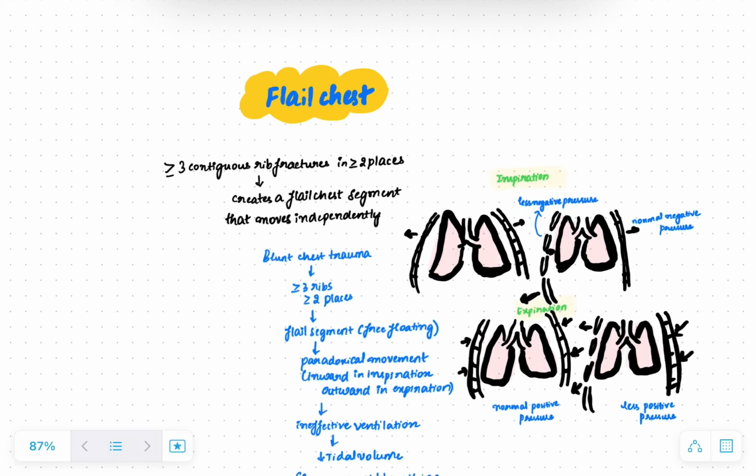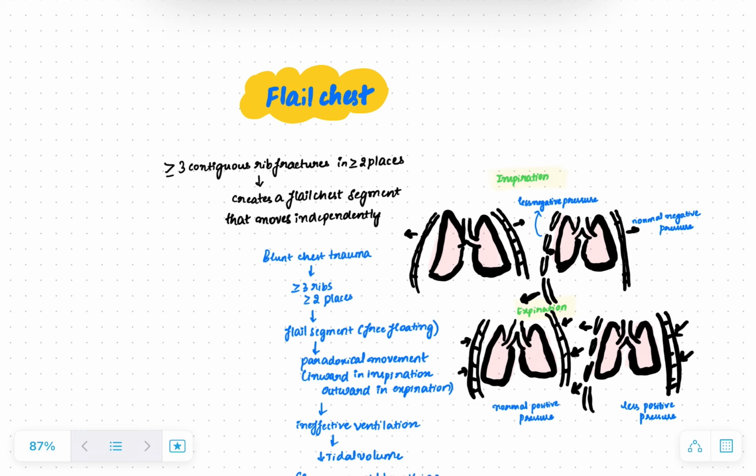Hello everyone, in this video we are going to discuss flail chest. Whenever there is a blunt trauma to the chest wall, there are more than 3 continuous rib fractures in more than or equal to 2 places. This causes a flail chest segment that moves independently. This is called a flail chest.